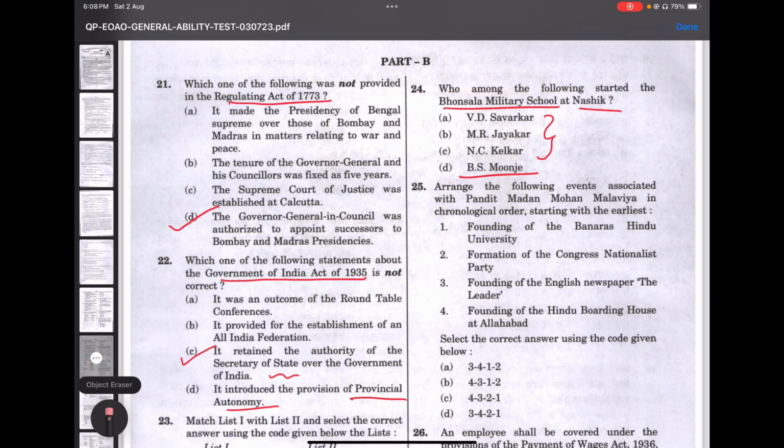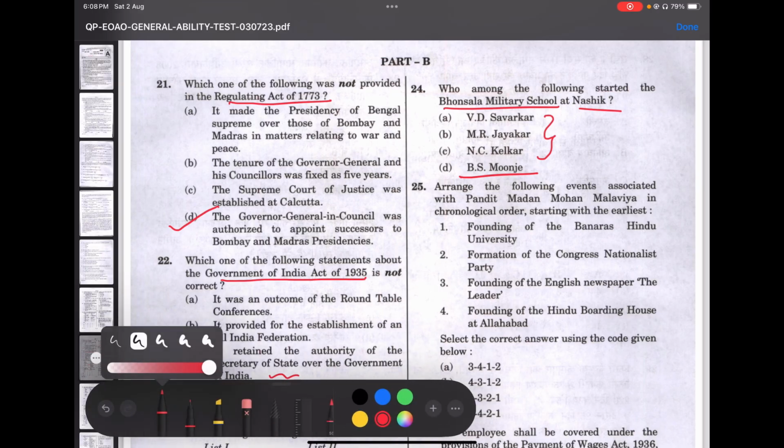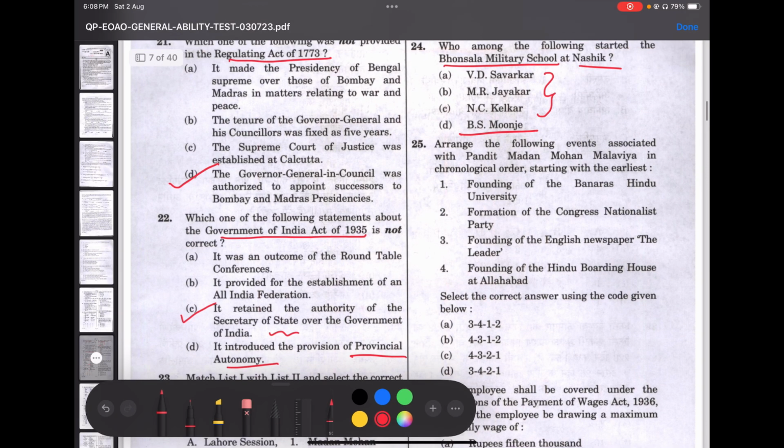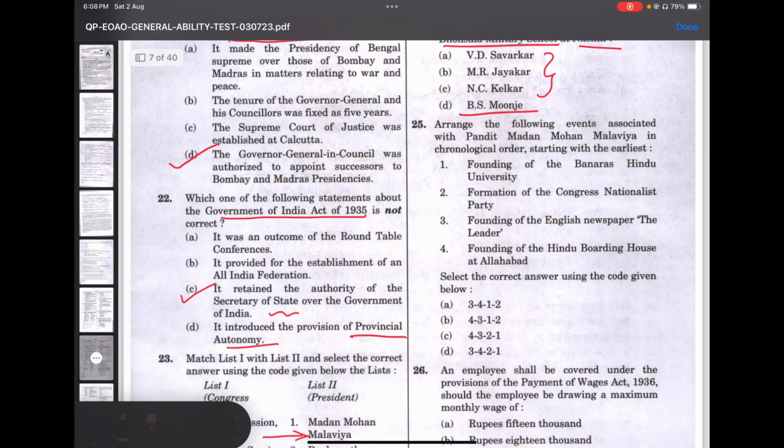So B.S. Munje was the one who founded the Bhonsala Military School. His full name was Dr. Balakrishna Shivaramji Munje. He established the school in 1937. It was driven by a very strong belief in the importance of Indianization of the armed forces during the British rule. So yes, then he established the school. So let's move on to the next question.